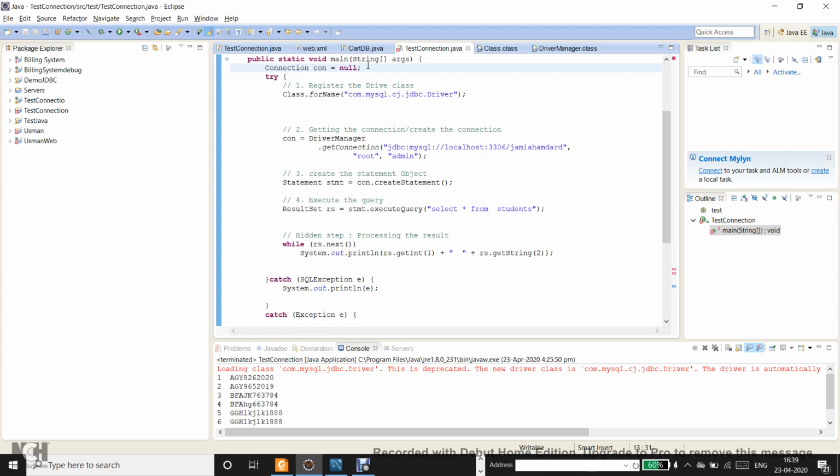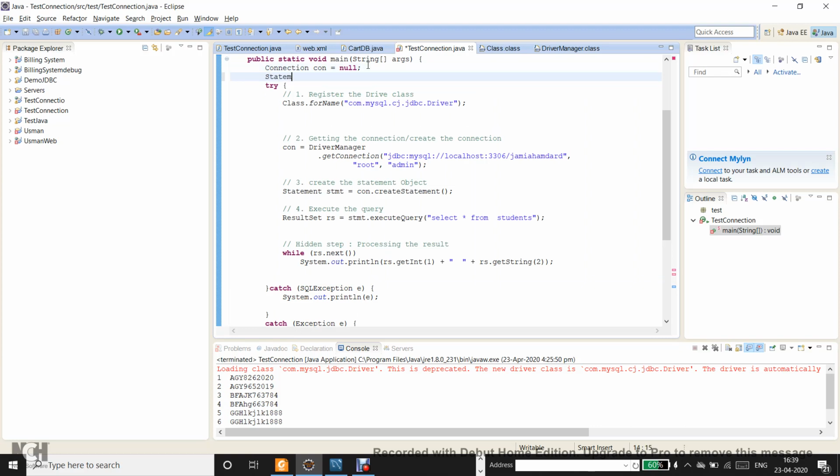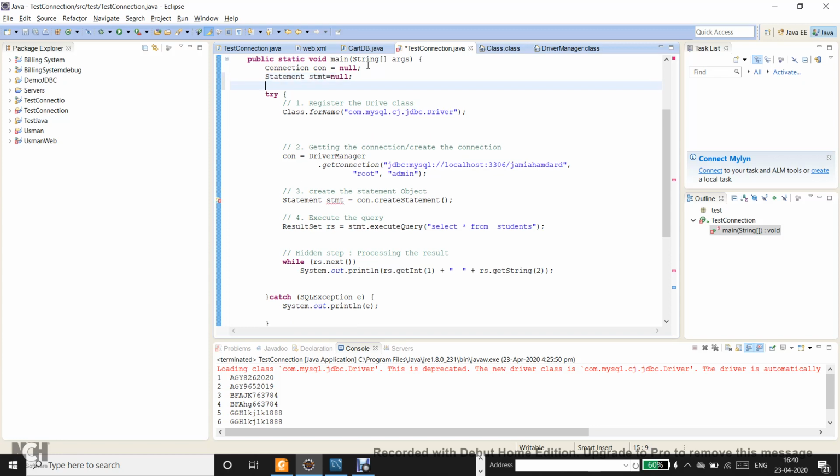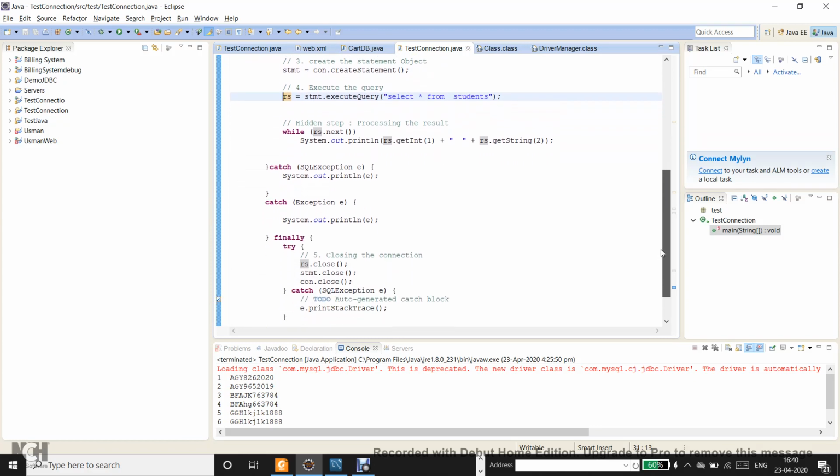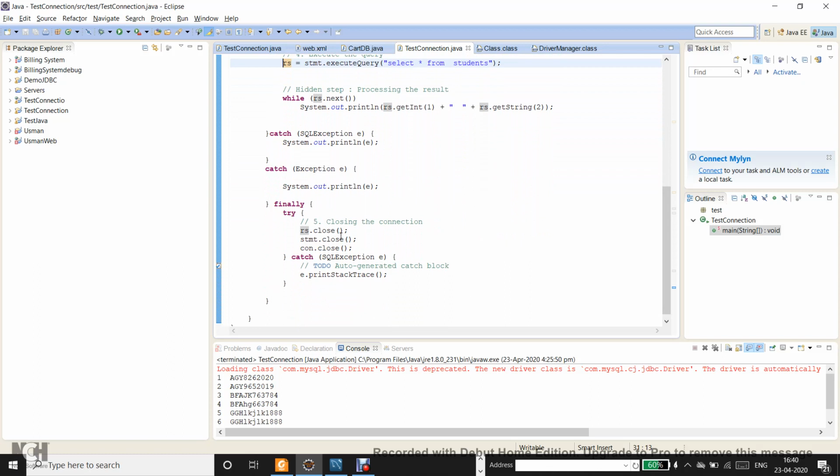So what I can do is I can say statement stmt is equal to null, and then you have got result set rs is equal to null, and then in this case we will have to remove the declaration because they are already declared and we cannot have a duplicate declaration over here. So now we have our code in a good position, and you can see the compilation error goes away. So this is the way how you must do.